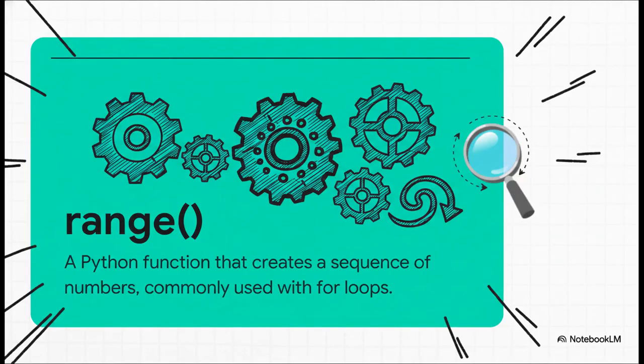Now, a for loop rarely works alone. It's got this trusty sidekick called the range function. What range does is simple but powerful. It just generates a sequence of numbers. And that sequence is what tells the for loop precisely how many times it needs to run.